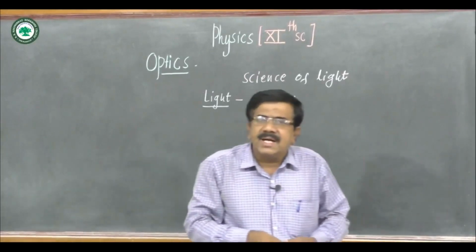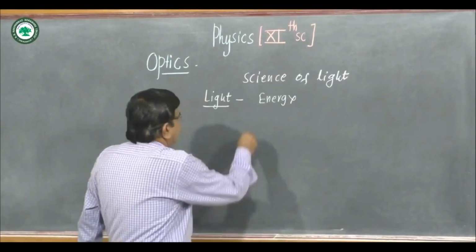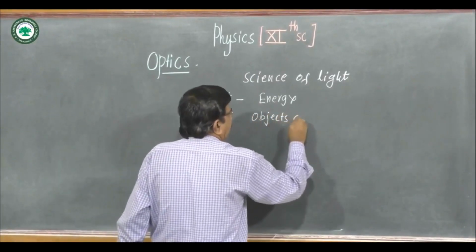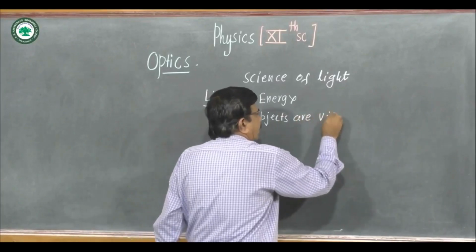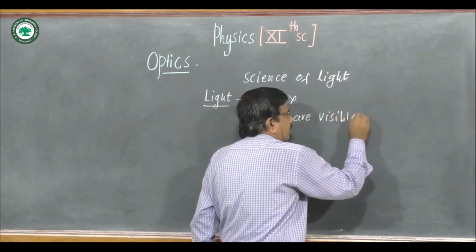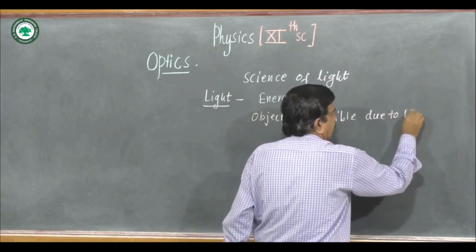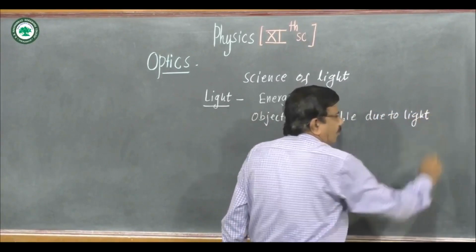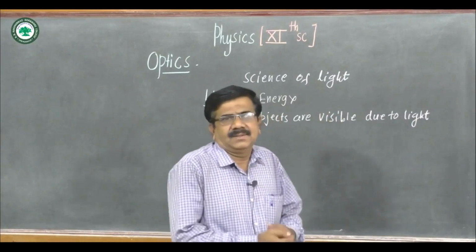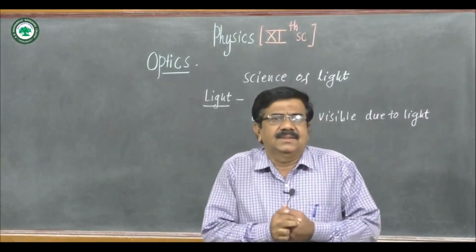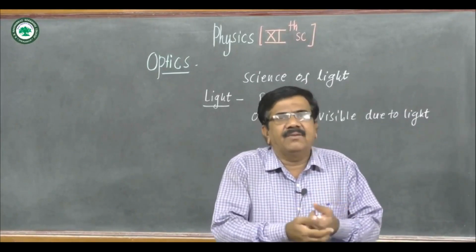Objects are visible to us due to light. Due to light, we can see the world, the colorful world, with the help of our eyes.